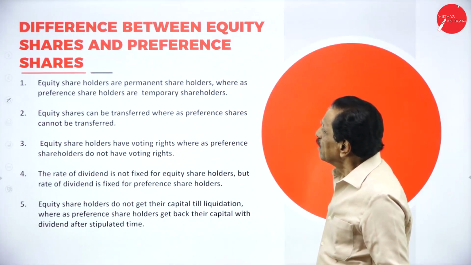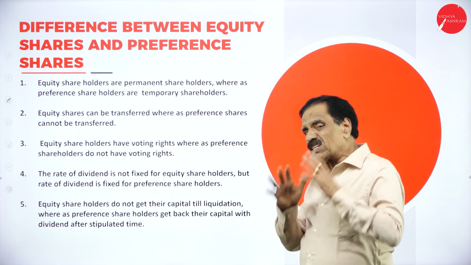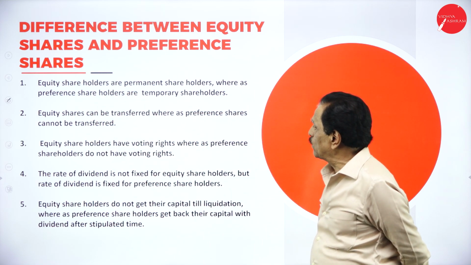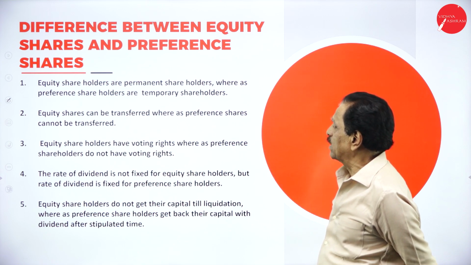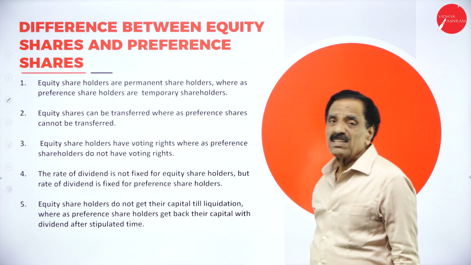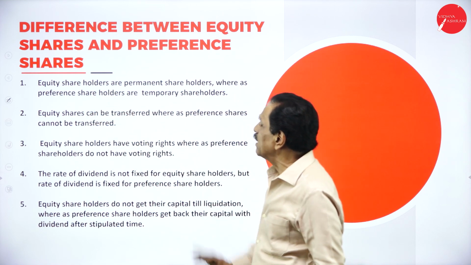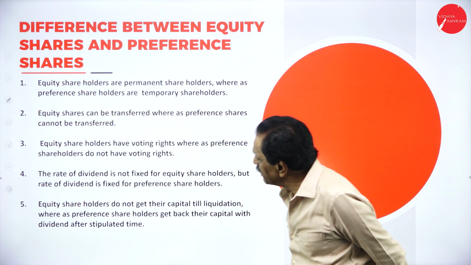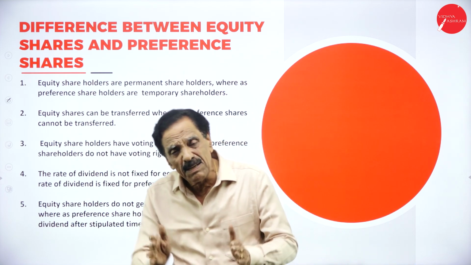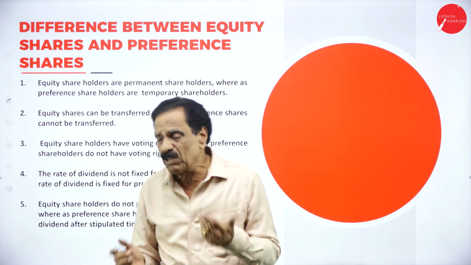Then we bring out the difference between equity share and the preference share. What is the first difference? Equity shareholders are permanent shareholders, whereas preference shareholders are temporary shareholders. So you can take this question. This will come for 5 marks. What is the first answer? Equity shareholders are permanent shareholders, whereas preference shareholders are temporary shareholders.